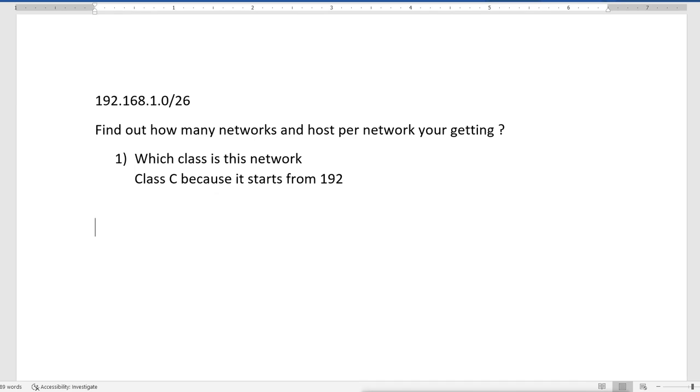Second, what I will find is the default subnet mask. Now remember, this /26 means what? It is actually the subnet mask. It is not writing the subnet mask here, it is only saying that this number of bits are on.